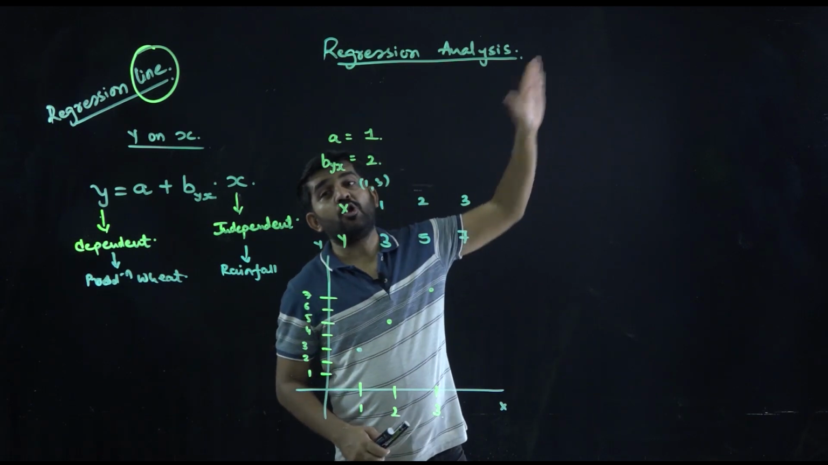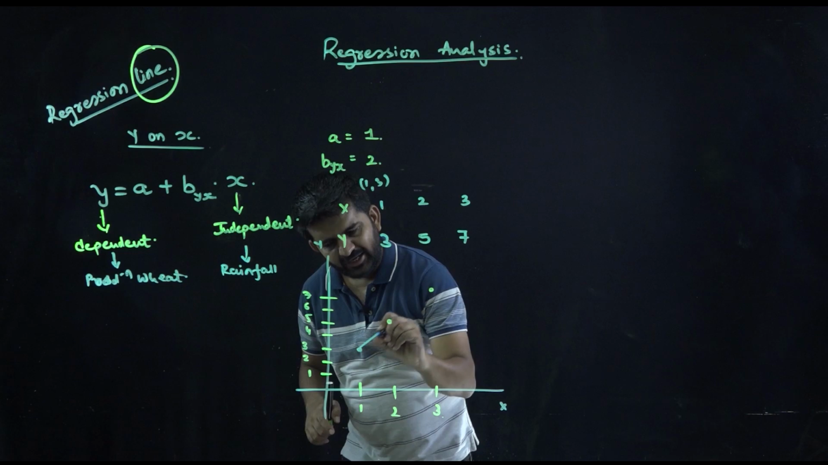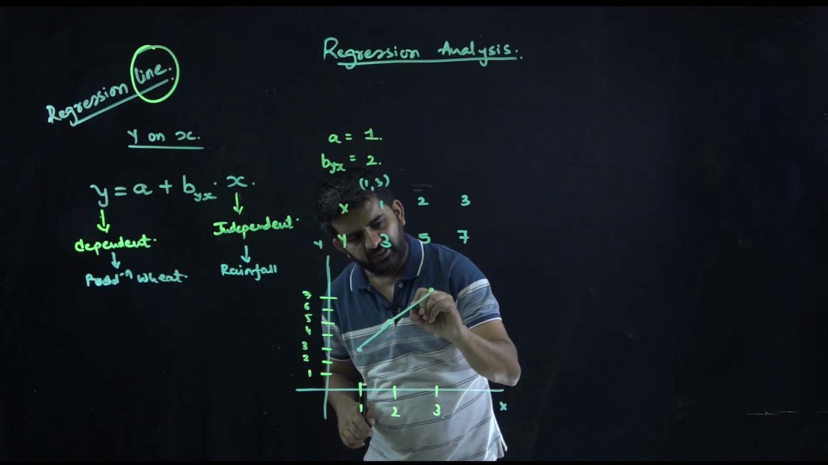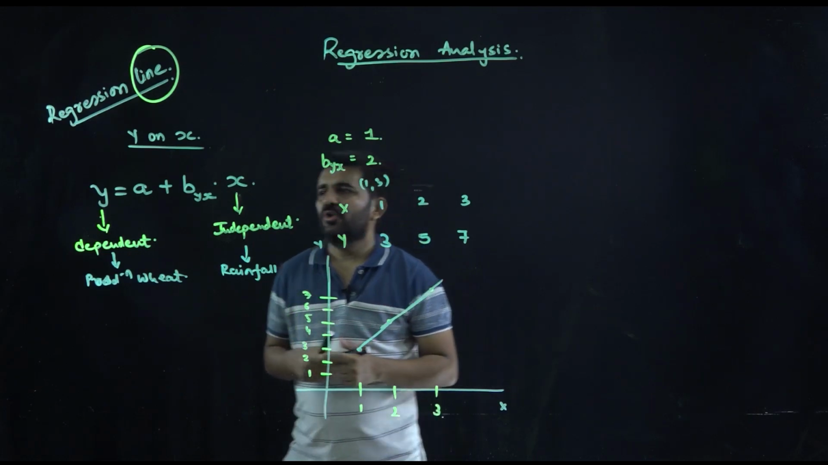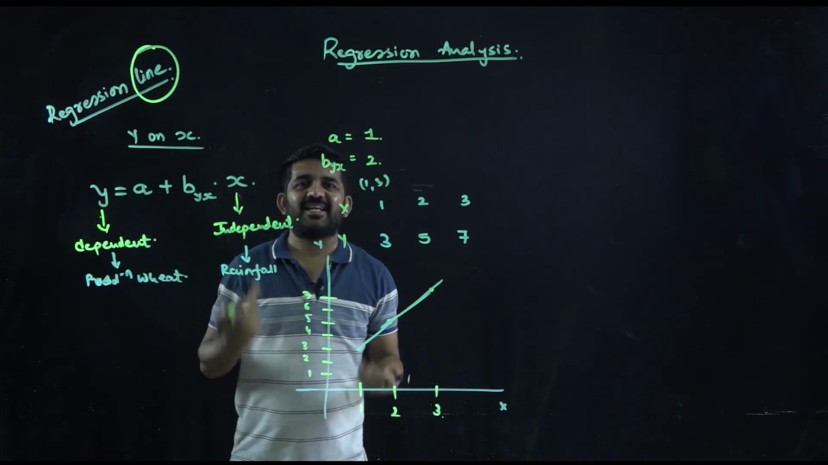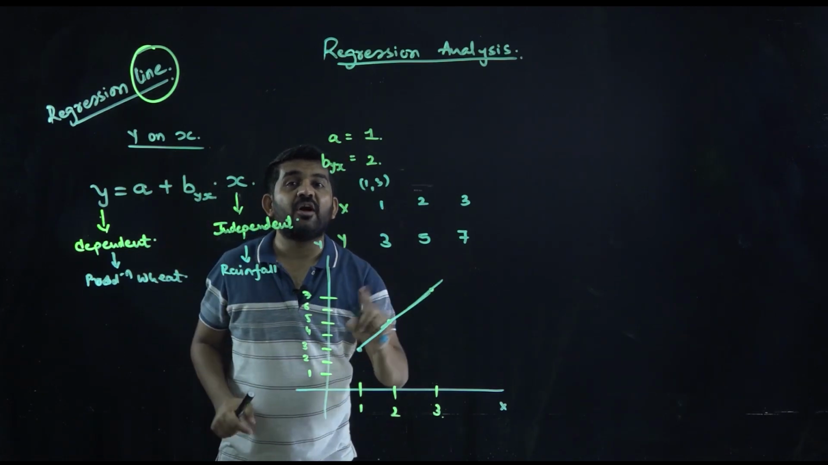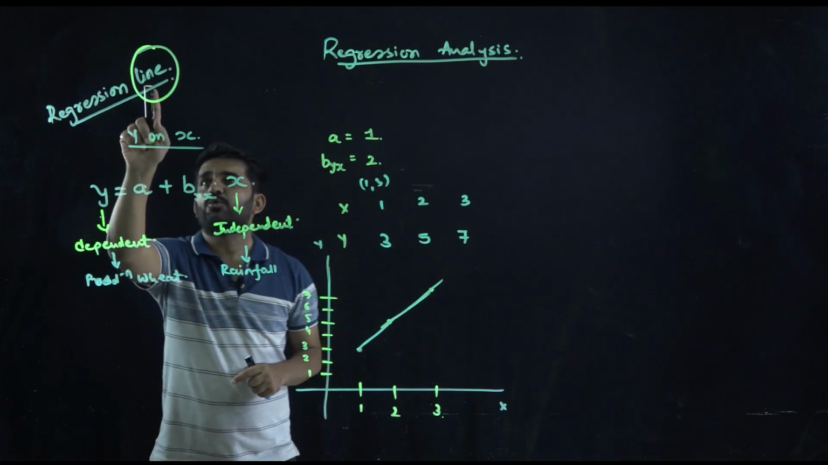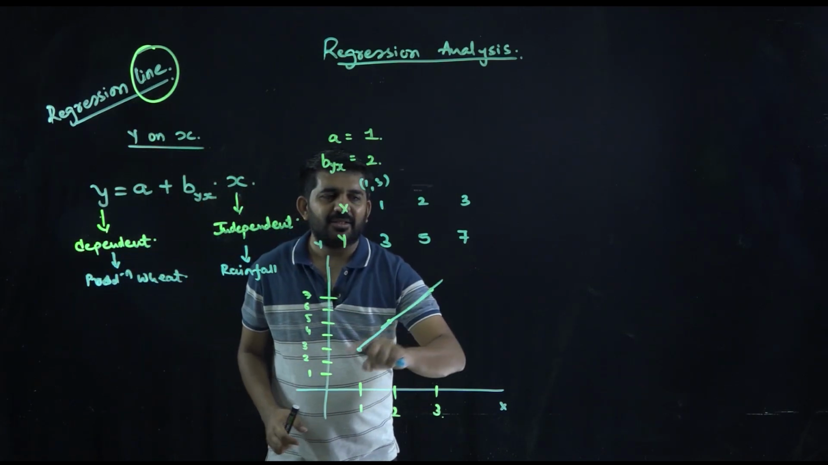If you plot n numbers of points, believe me, it will be in a straight line. Sometimes people say to me, sir, this is an equation, where is the line? If you plot this on a graph, it will be a straight line. So it is known as a regression line. Is it all right? So this is a straight line.